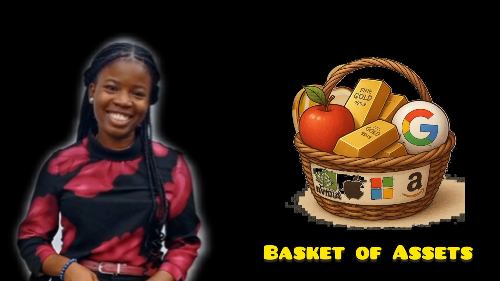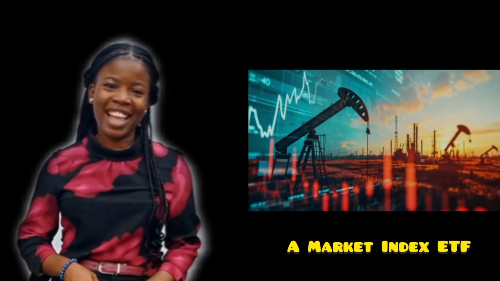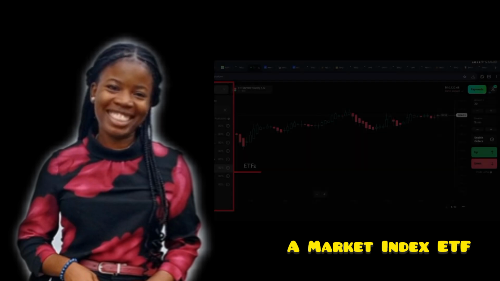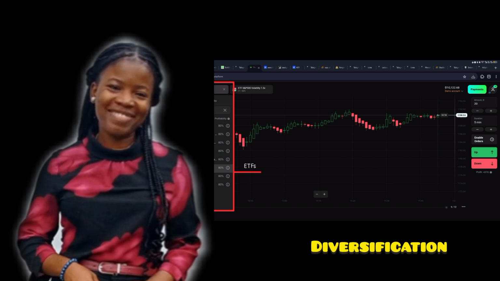So first, let's break down what an ETF is in plain English. An ETF, or exchange traded fund, is like a basket of different assets. Instead of buying just one stock, one commodity, or one bond, an ETF combines many of them together. For example, a stock ETF might include Apple, Microsoft, and Google all in one basket. A commodity ETF could track the price of gold, silver, and oil. A market index ETF could represent the S&P 500, meaning it follows the performance of the top 500 U.S. companies. The advantage? You get diversification.